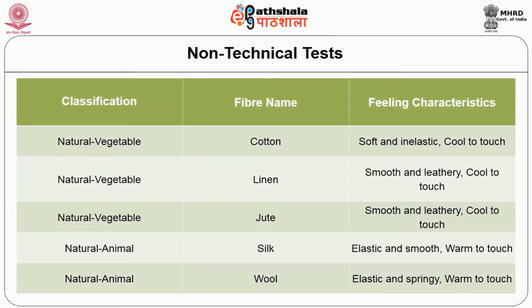Under the classification of natural vegetable fibers, cotton is sensed through fingers. We can feel it as soft and inelastic and also cool to touch. Under the same category, linen is felt as smooth and leathery and cool to touch. Regarding jute, smooth and leathery, again cool to touch. Under natural animal fibers, silk is elastic and smooth, warm to touch. Regarding wool, elastic and springy and warm to touch.